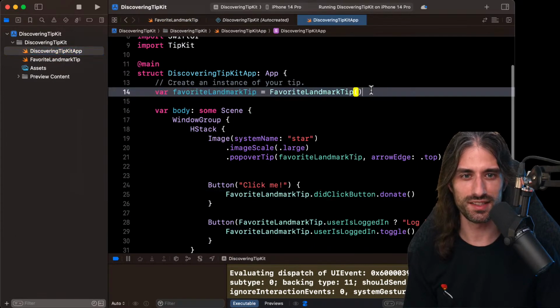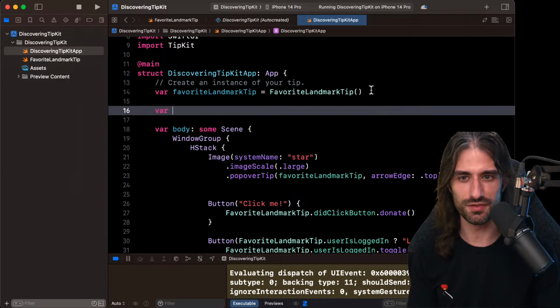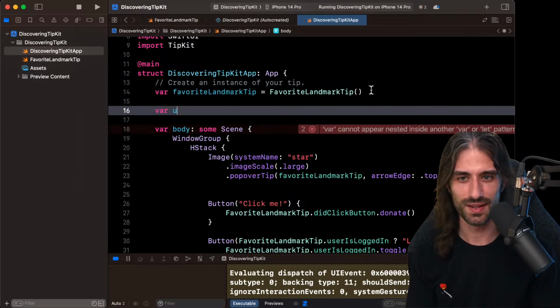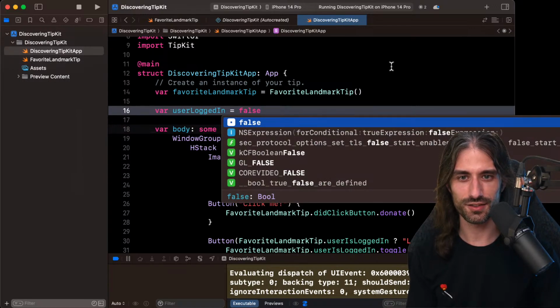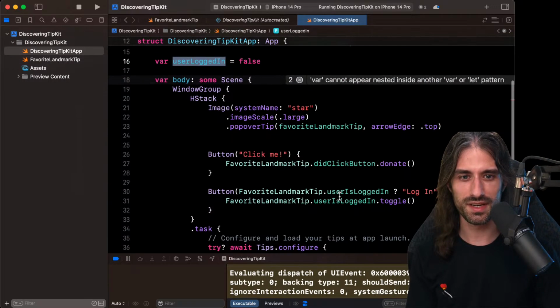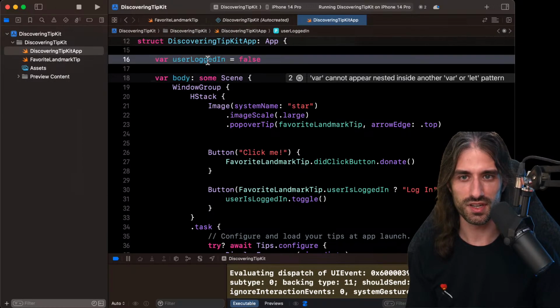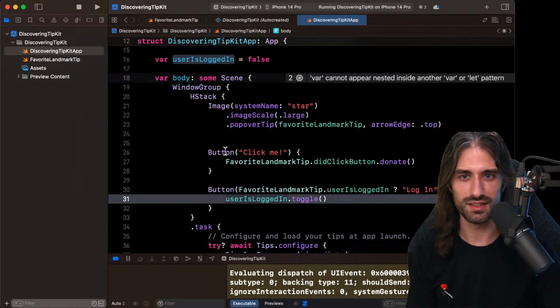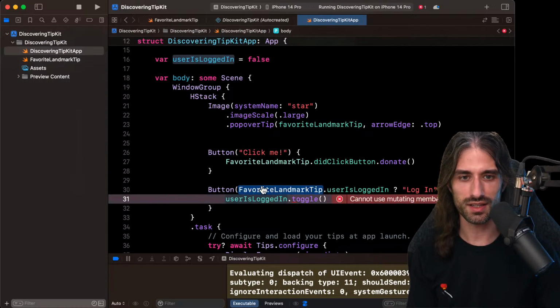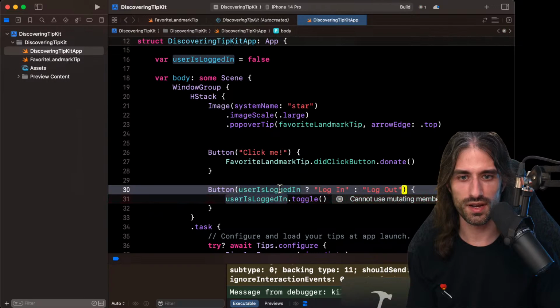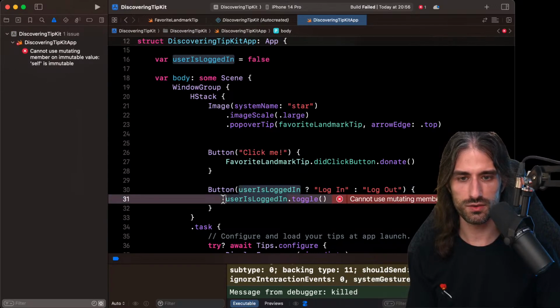I'm going to do it in a way that is probably not the best, but I will do var user logged in. So it will start with false. I'm going to give it the same name, so I will be changing this one here. So at least this way, it should work. Do I still need to use $? No.